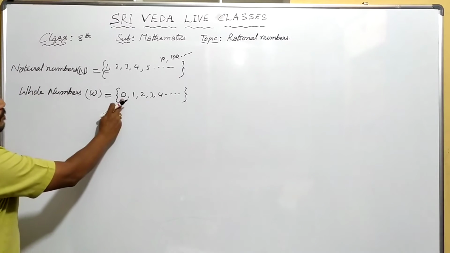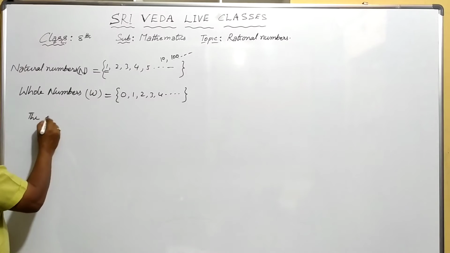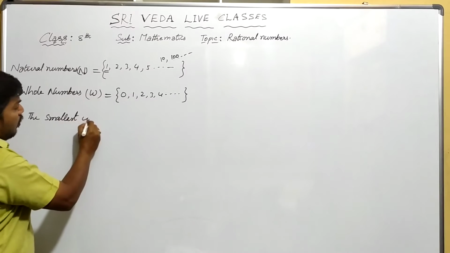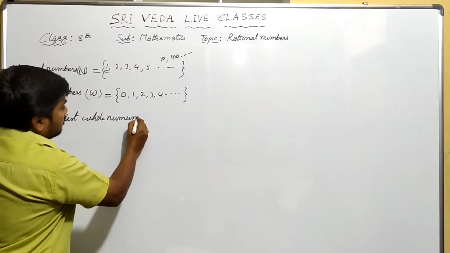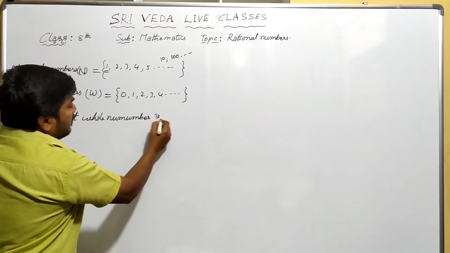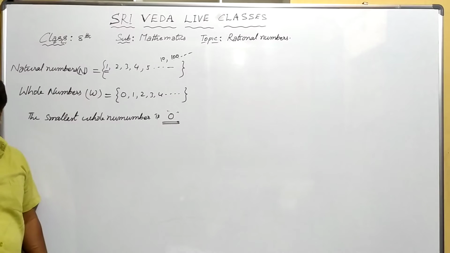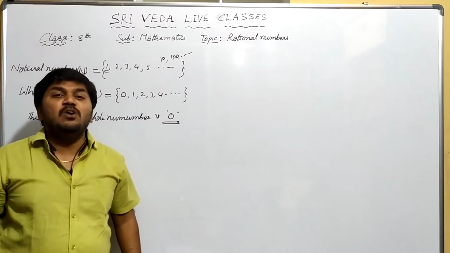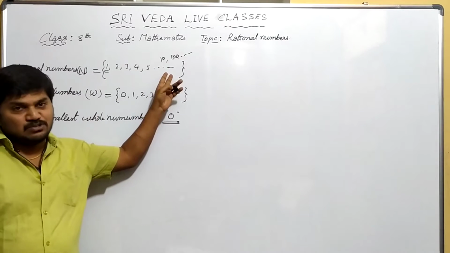What is the smallest whole number? 0. What is the largest whole number? There is no largest whole number, just as there is no largest natural number.